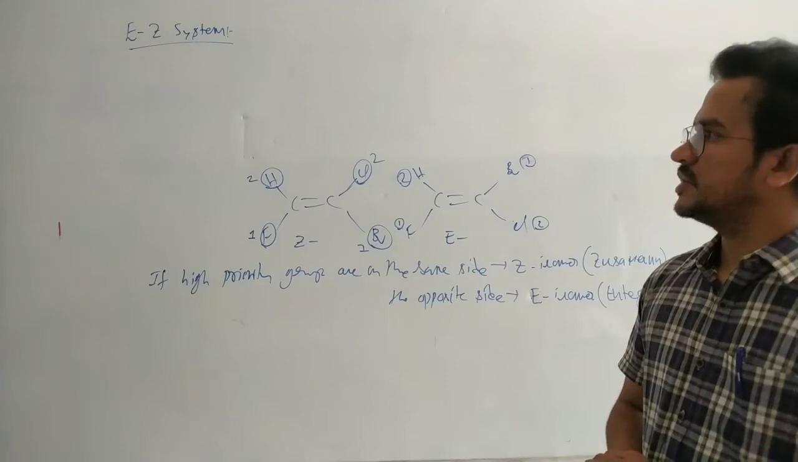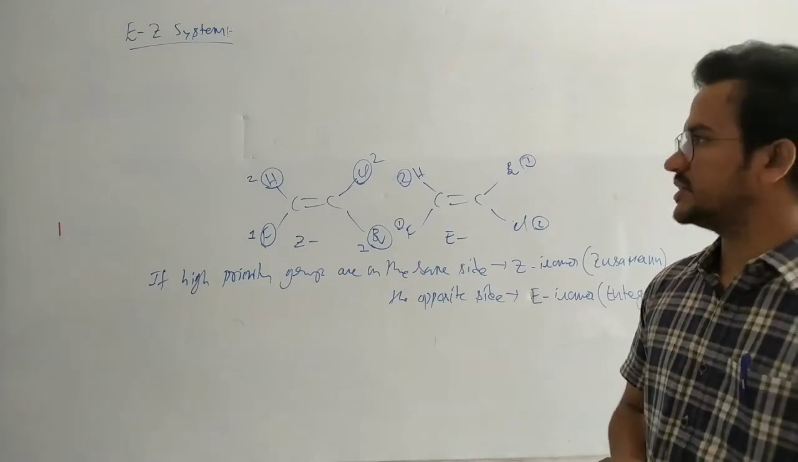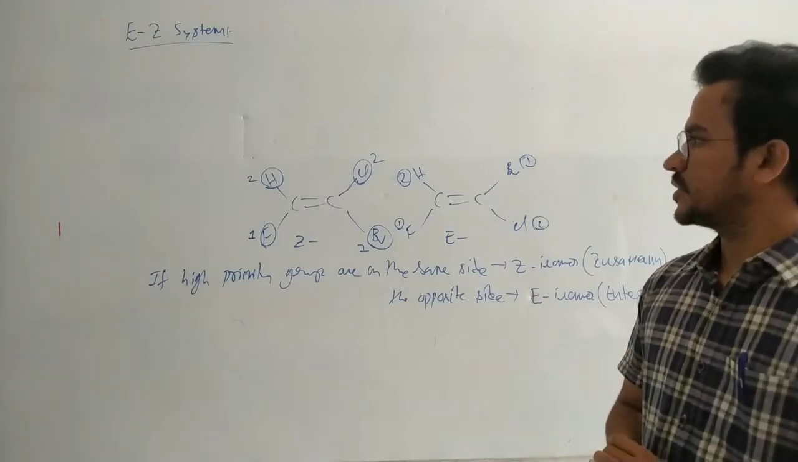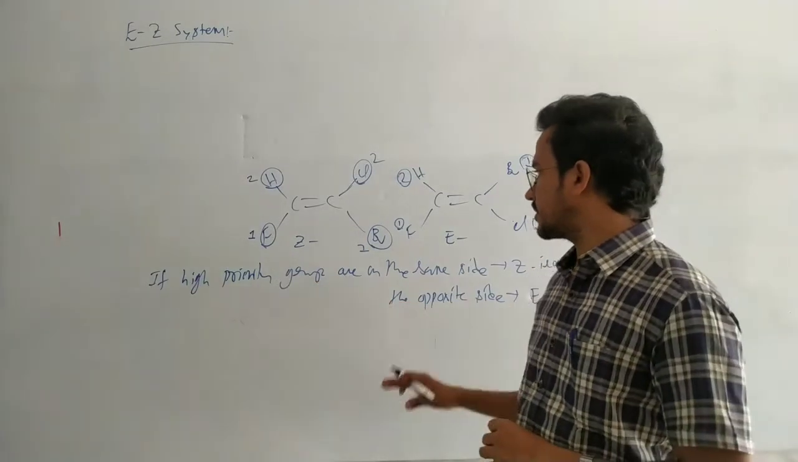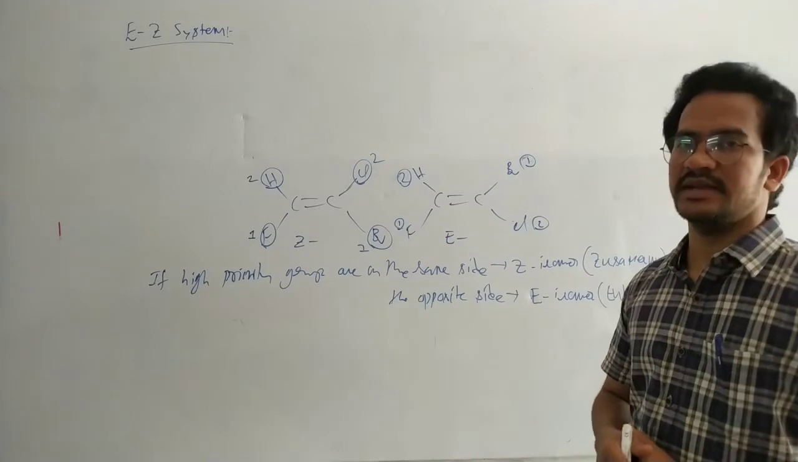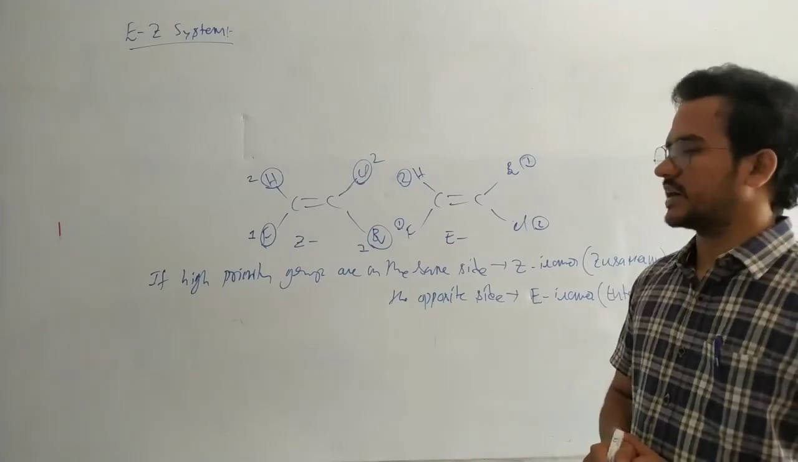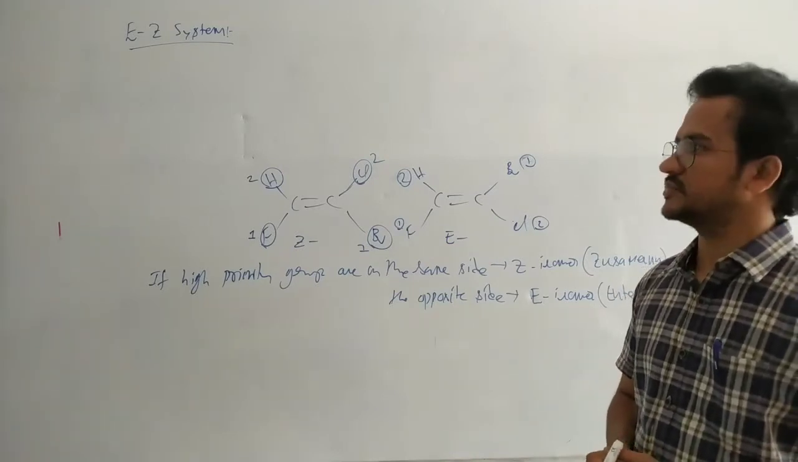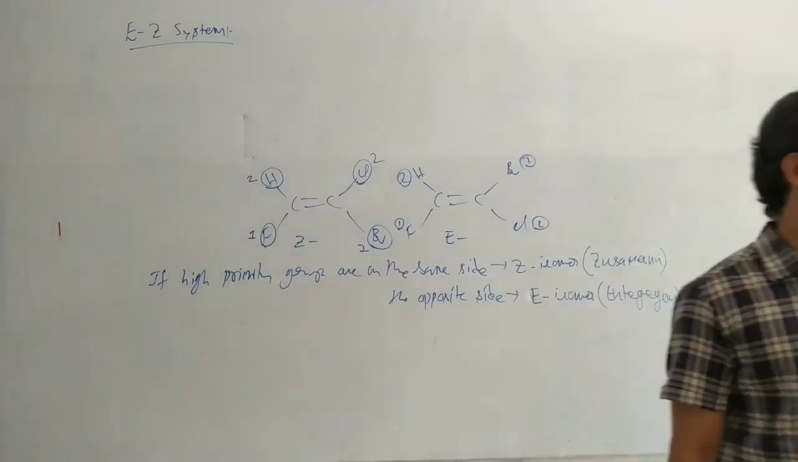So here, that is the EZ system. High priority groups on the same side, Z isomer. If high priority groups are on the opposite side, that is the E isomer. Priority is decided by the atomic number. Okay, so write down, just write one point.